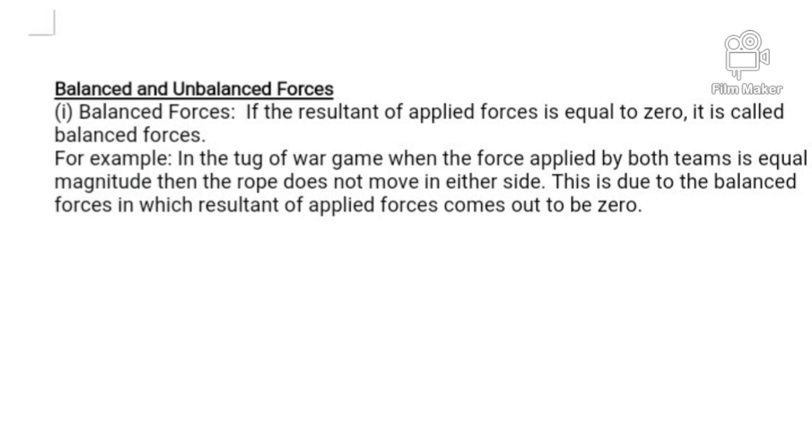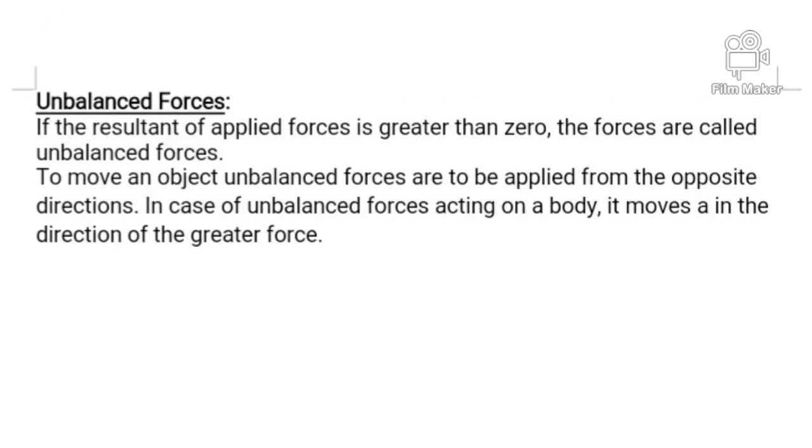After that, we have unbalanced forces. So we'll see what is unbalanced force. If the net force acting on the body is not zero, it means one team applies 10 Newton force, and the other applies more than 10 or less than 10. We can say that the rope is under unbalanced force.